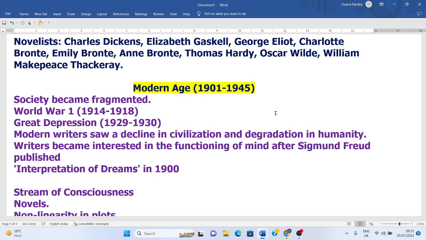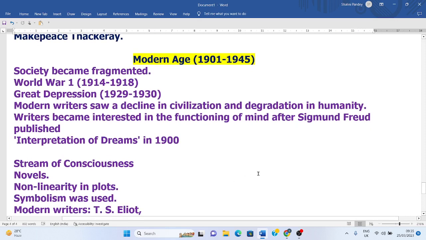It was from 1929 to 1930, and this financial crisis shook the stock market, and the stock market crashed during this age, and it affected the global economy of the whole world. Modern writers such as T.S. Eliot saw a decline in civilization, a deterioration in civilization, and degradation in humanity.